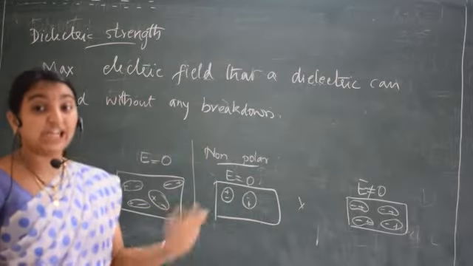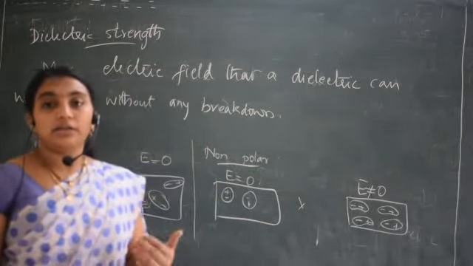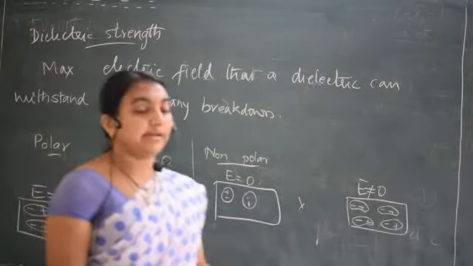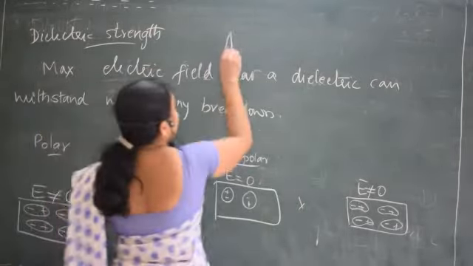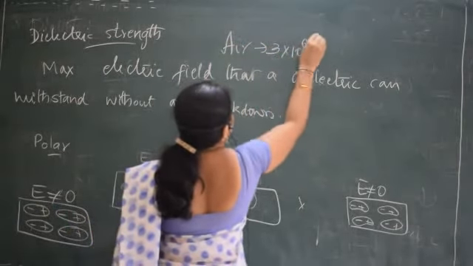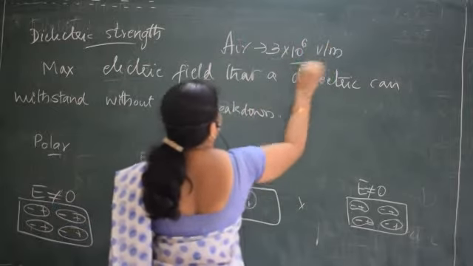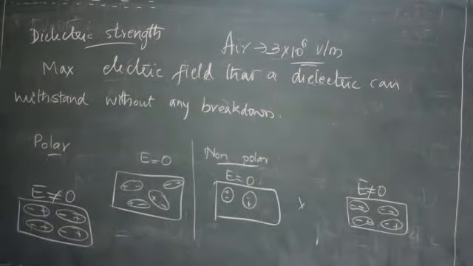Above that, if you still send the electric field, you can feel the electric shocks. What is the dielectric strength of air? The dielectric strength of air is 3 into 10 to the power 6 volt per meter.